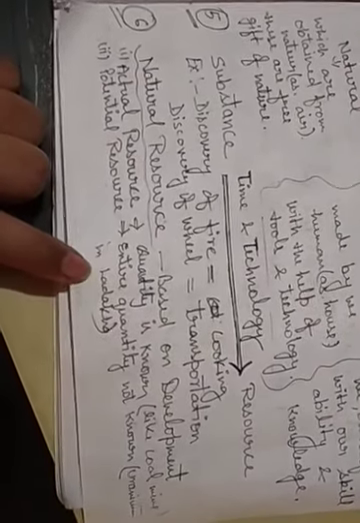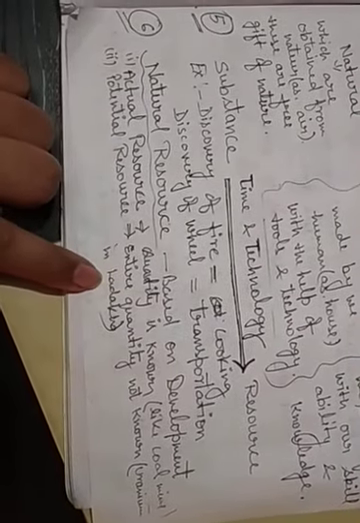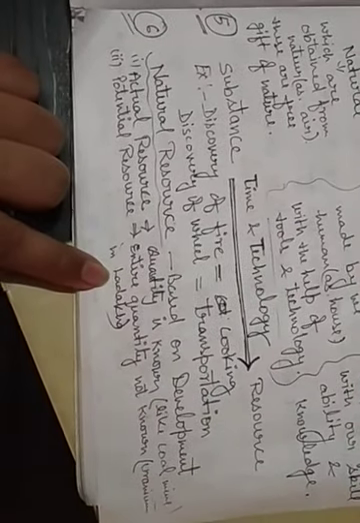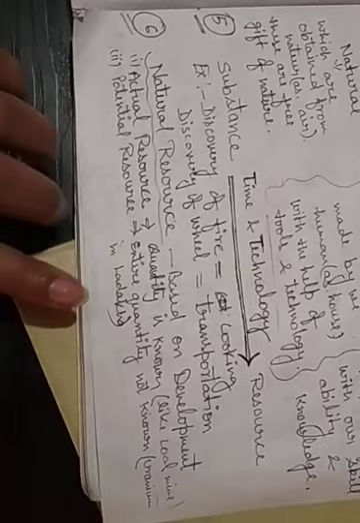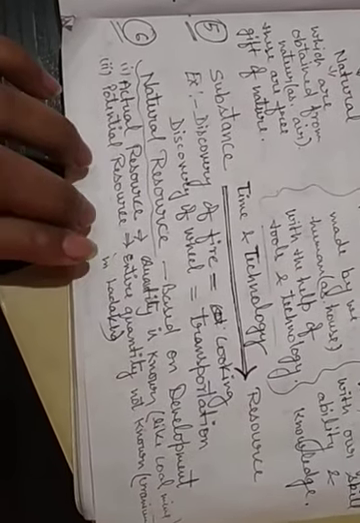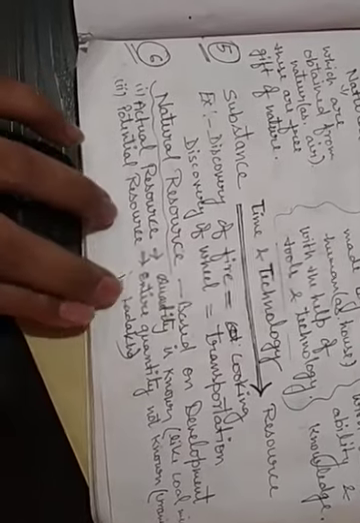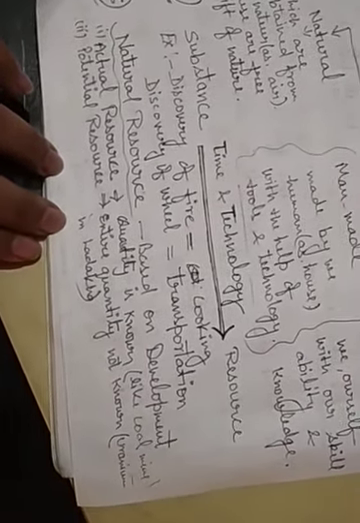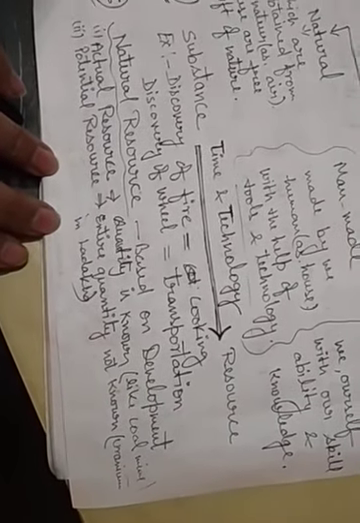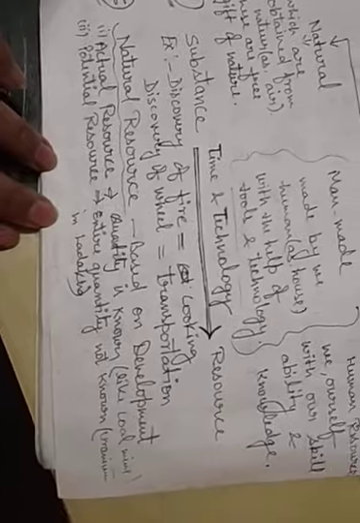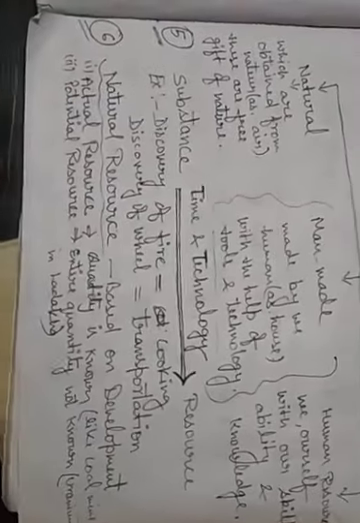Of course these resources are also known for their power, but we do not know the entire quantity, or that quantity is still not in proper use. This is potential resource. Like uranium in Ladakh is still not in proper use, and we do not know about the entire quantity. Such a type of resource is called potential resource.